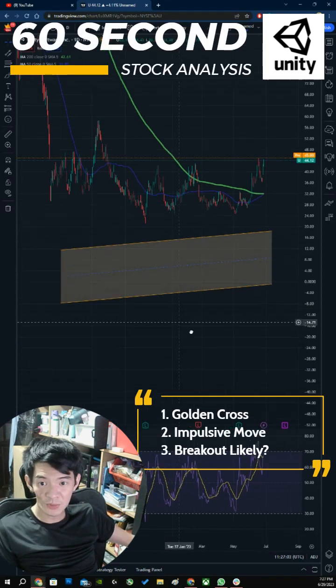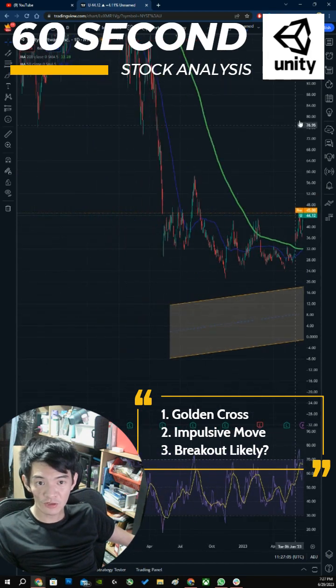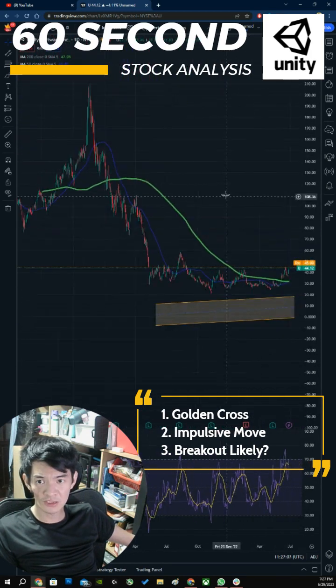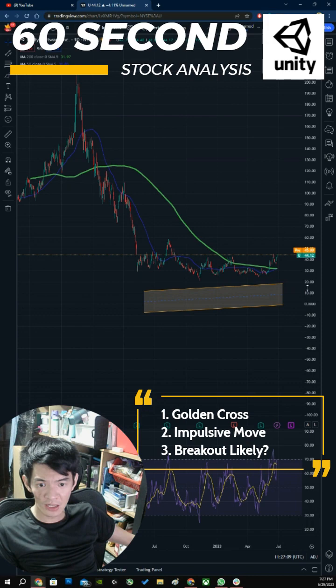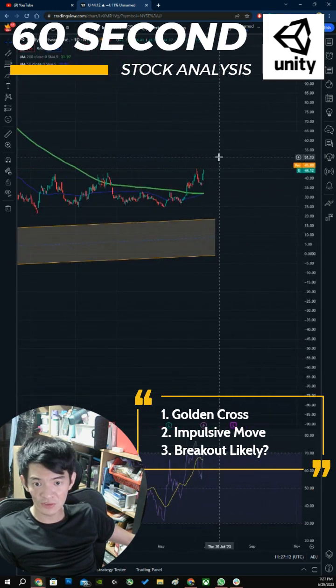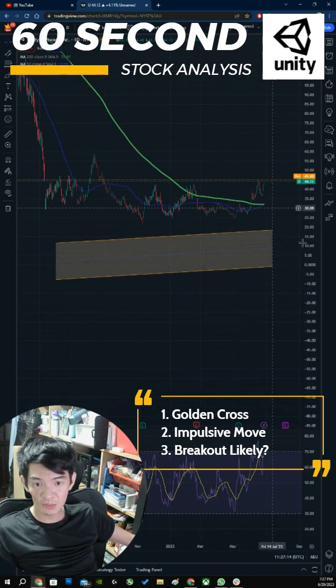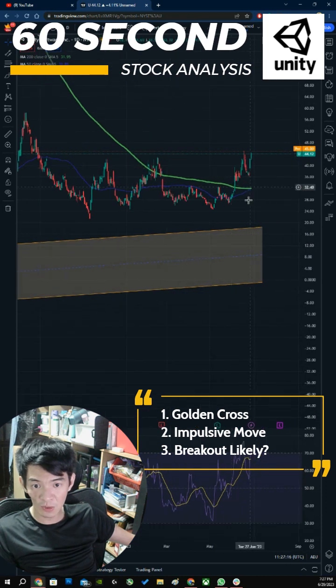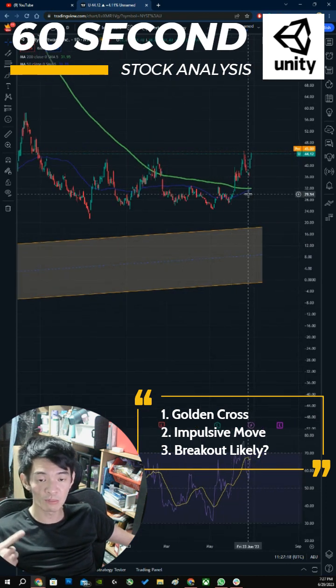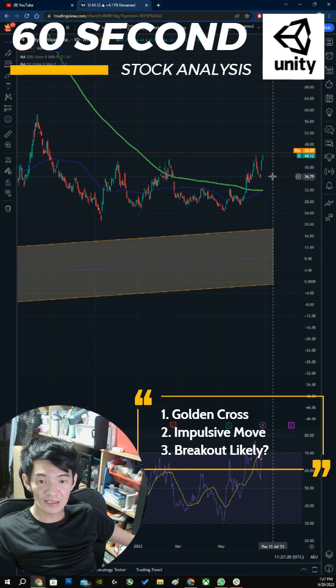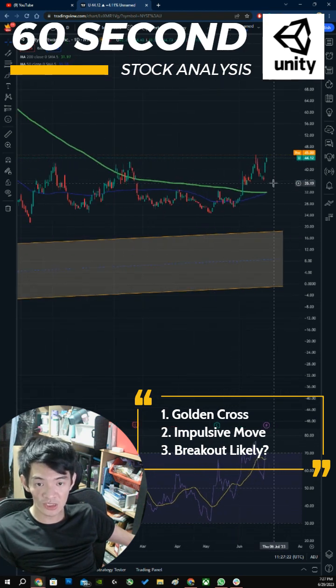So the stock in focus that we have today is Unity Software. Unity Software has fallen a lot from its all-time highs of 220. And what I like about the stock at its current levels is that, first of all, we can see the first bullish indicator that we have is actually what we call a golden cross forming, when the 50-day breaks above the 200-day.